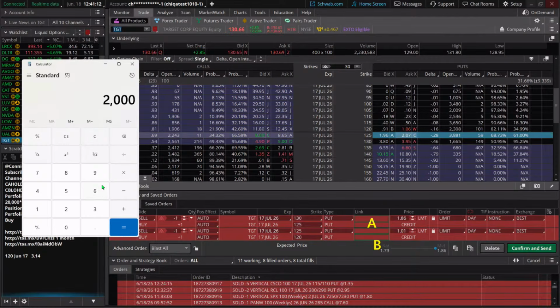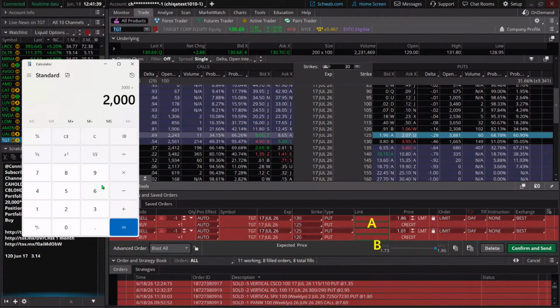So we're going to go with $2,000 divided by 3.99, right? 501. Let's see, that is not quite right. $2,000 divided by our max theoretical loss of about $4, right?